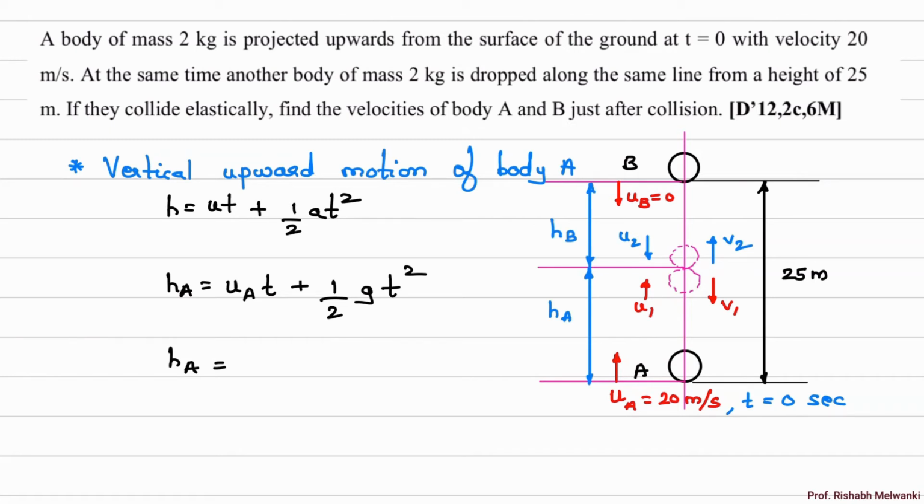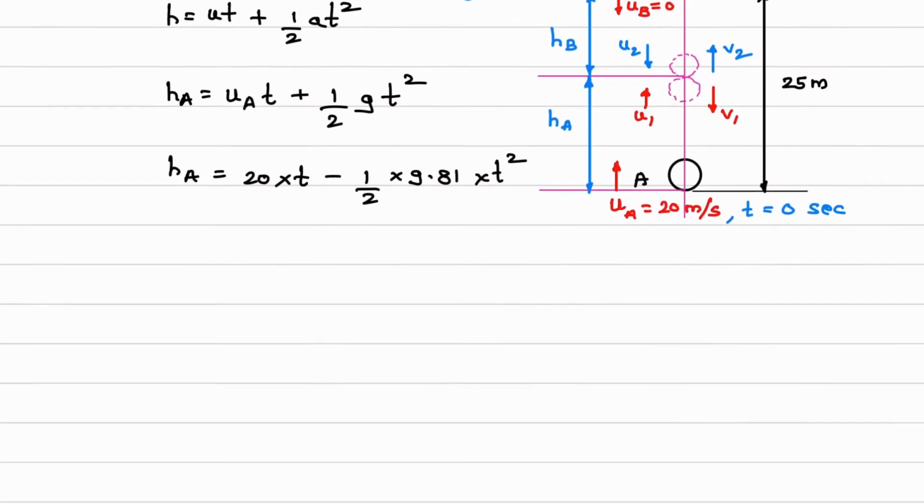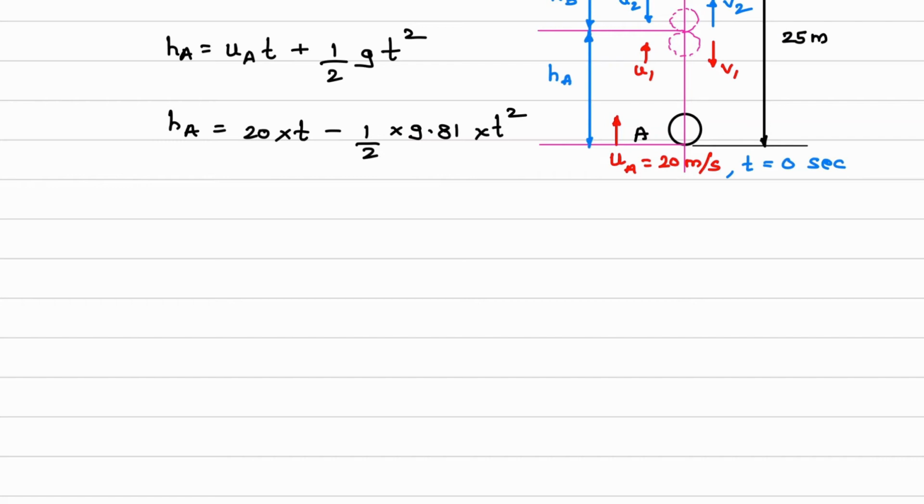Initial velocity is in upward direction, so it will be plus 20 meter per second. So 20 into t, minus. Why minus? Because motion is in upward direction, acceleration due to gravity is downward, so this will be minus g. So minus half into 9.81 into t square. Next we will consider vertically downward motion of body B.